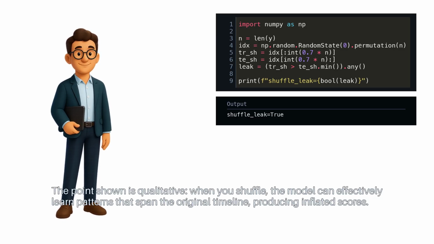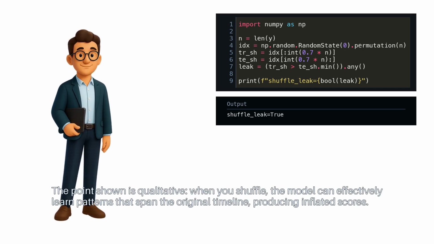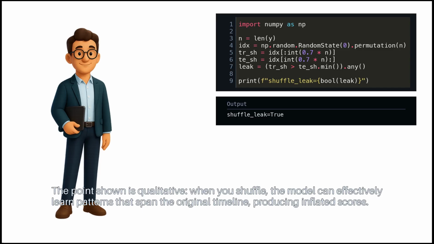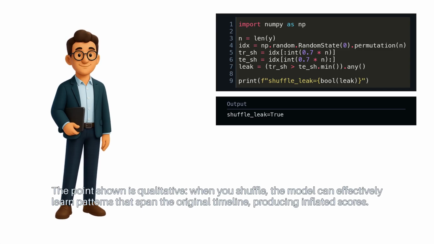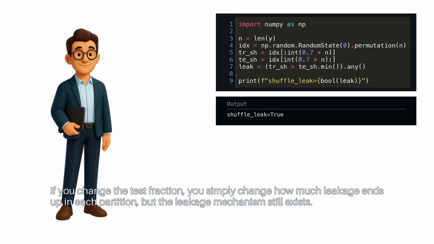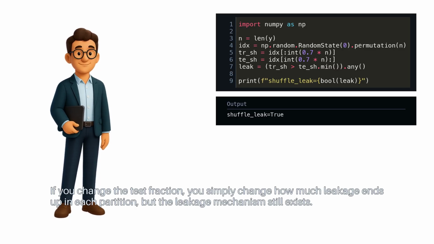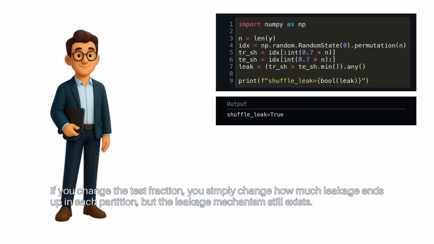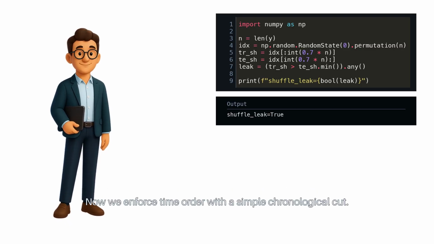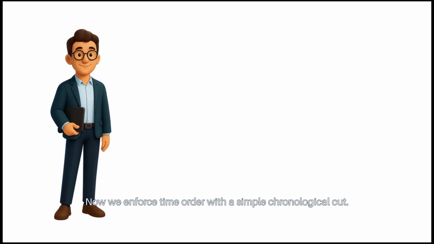The point shown is qualitative. When you shuffle, the model can effectively learn patterns that span the original timeline, producing inflated scores. If you change the test fraction, you simply change how much leakage ends up in each partition, but the leakage mechanism still exists. Now we enforce time order with a simple chronological cut.